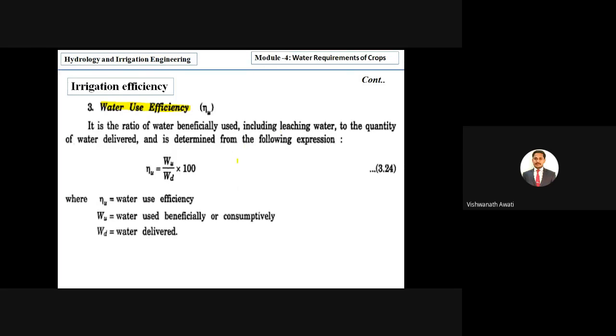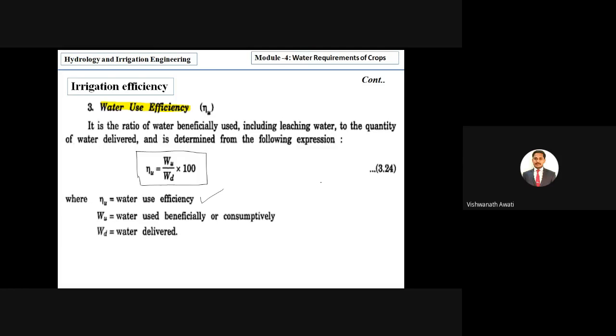Expressions are very important to explain water use efficiency or other efficiencies. Here it is eta u. So eta u equal to Wu divided by Wd into 100. Now eta u is water use efficiency, Wu is water used beneficially or consumptively, and Wd is water delivered.